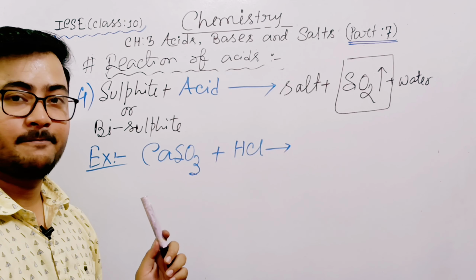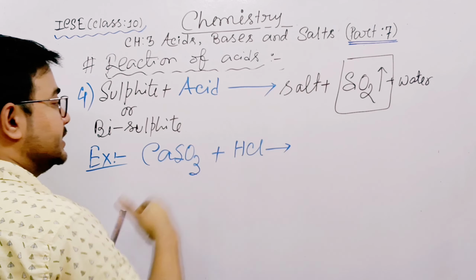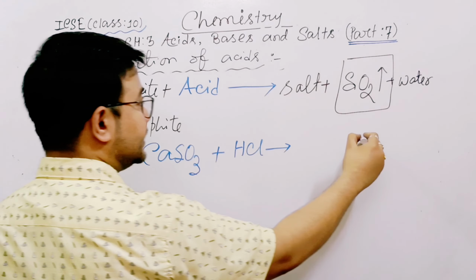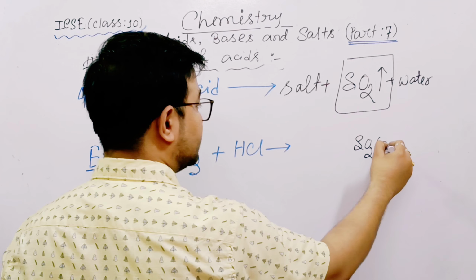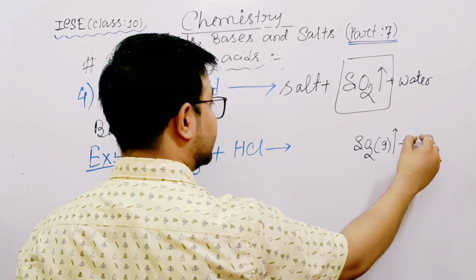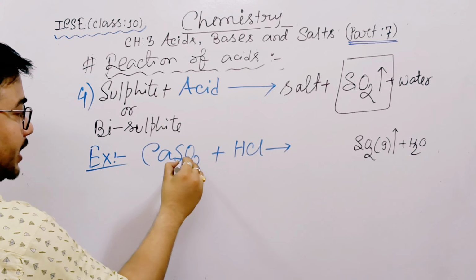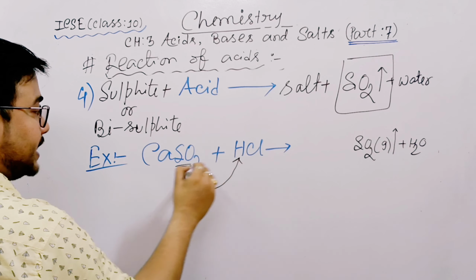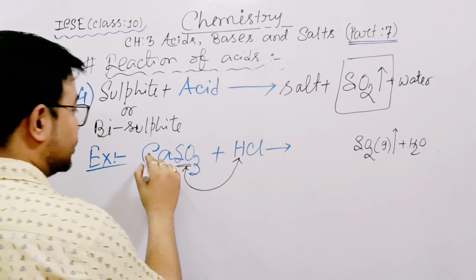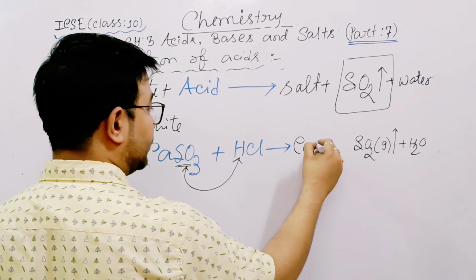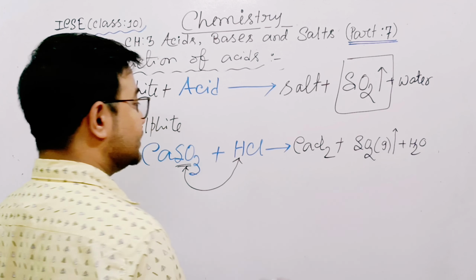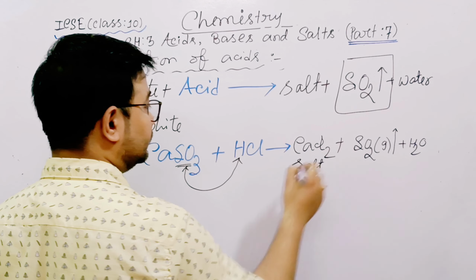Sulfite means SO2 and water; these two are fixed along with salt. SO2 forms, one O is left, and that O and hydrogen form water. So the salt is CaCl2, calcium chloride.